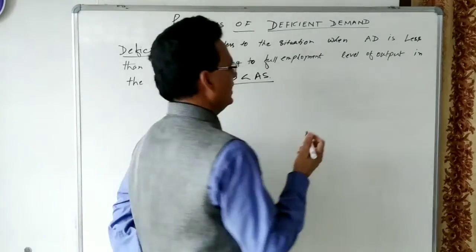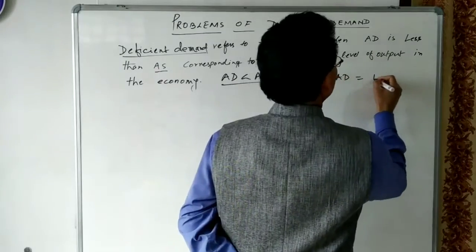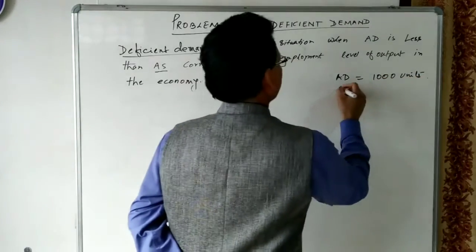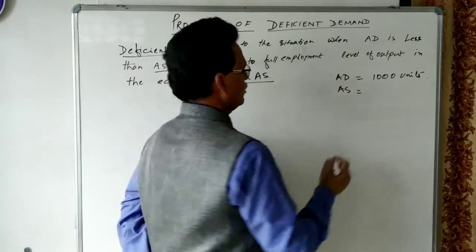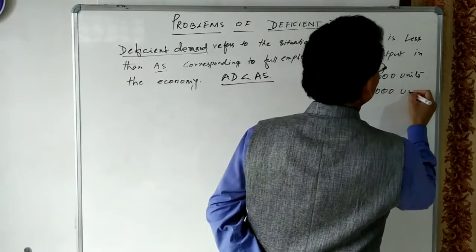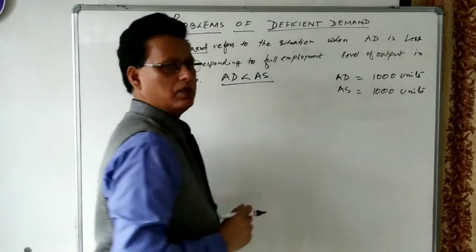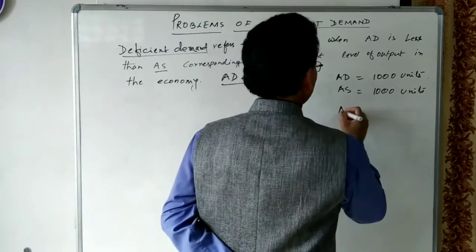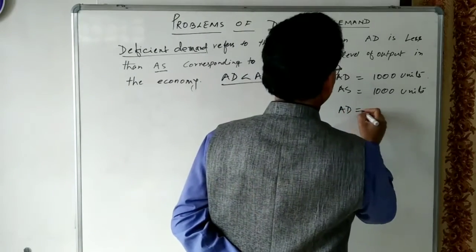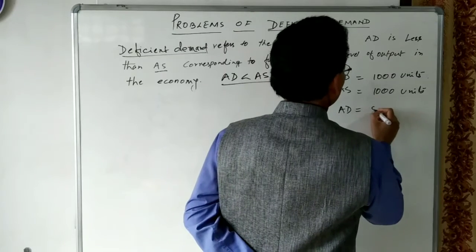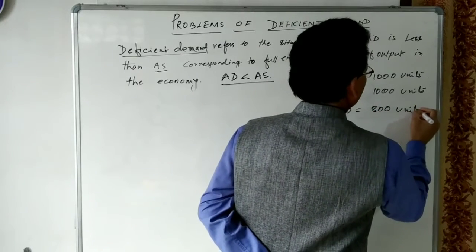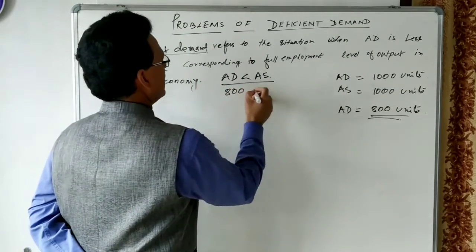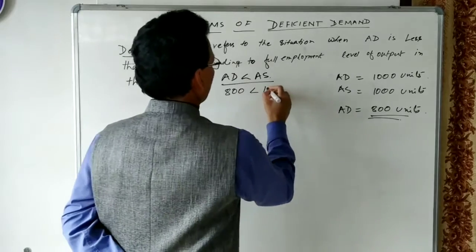Suppose the economy has planned that aggregate demand should be equal to 1000 units, and aggregate supply, meaning planned output in the economy, also will be 1000 units. This is the planned aggregate demand, this is the planned output of the economy. But what happens? Actual aggregate demand is only 800 units in the economy. So here the aggregate demand is 800 and the aggregate supply is 1000.